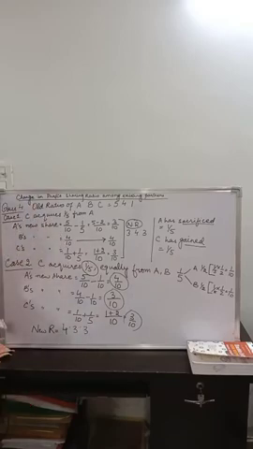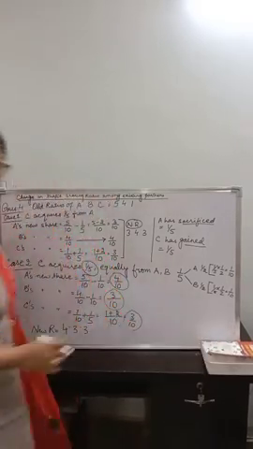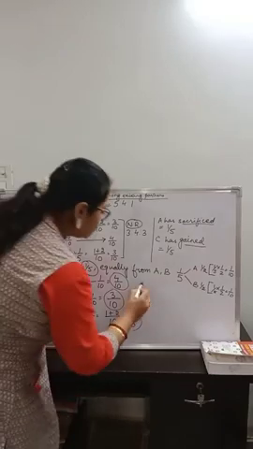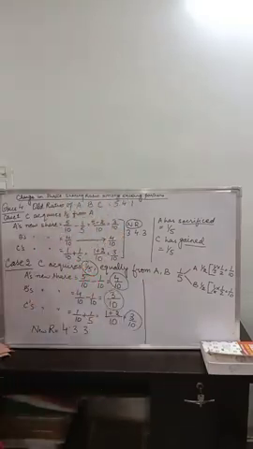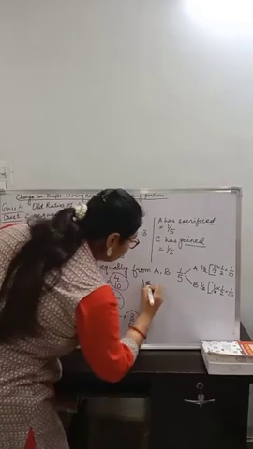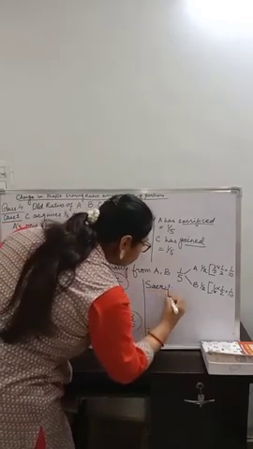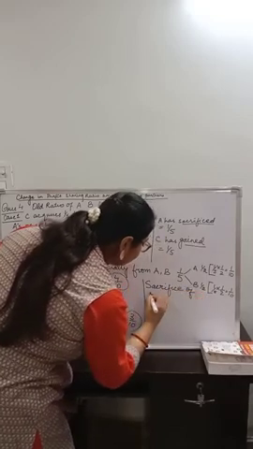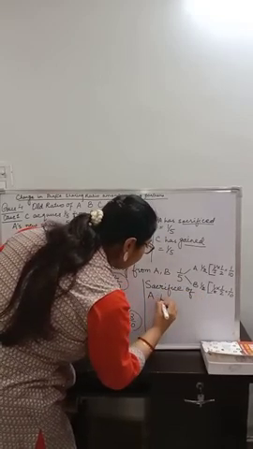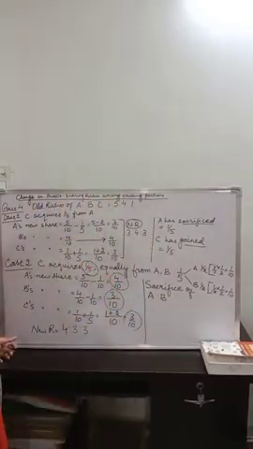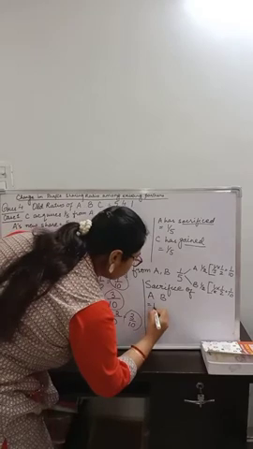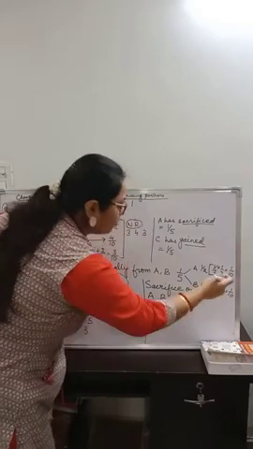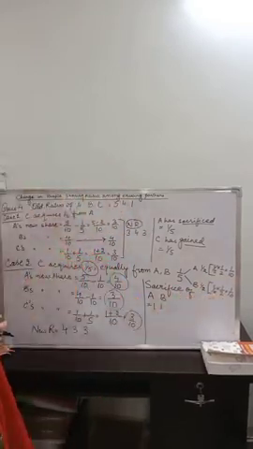4:3:3. Now let us talk about who has gained how much and who has sacrificed. Let us talk about the sacrifice and gain. The sacrificing ratio: who has sacrificed? A and B. The sacrifice of A and B, because he has taken equally from A and B, the sacrifice of A and B is 1 upon 2, 1 upon 2, that is 1:1.